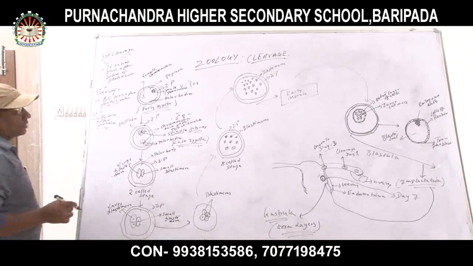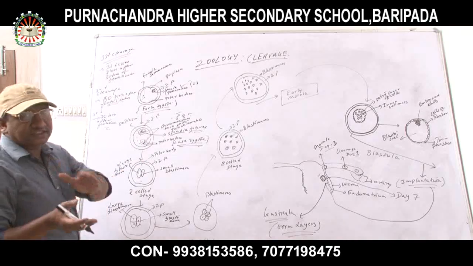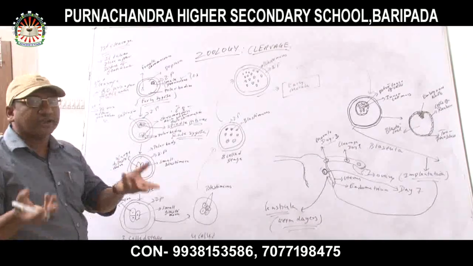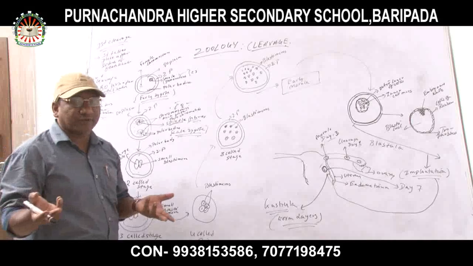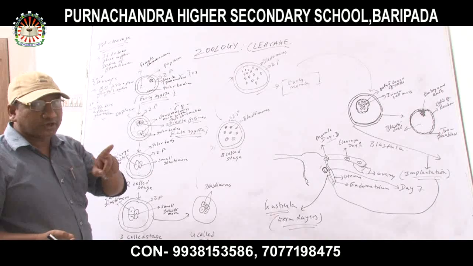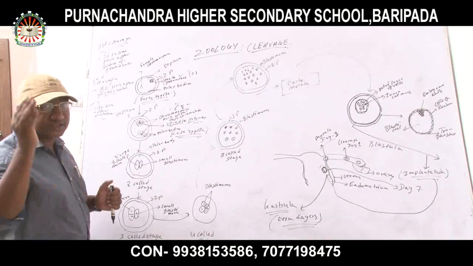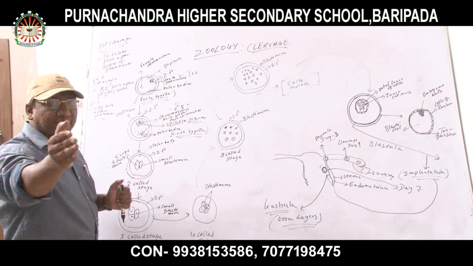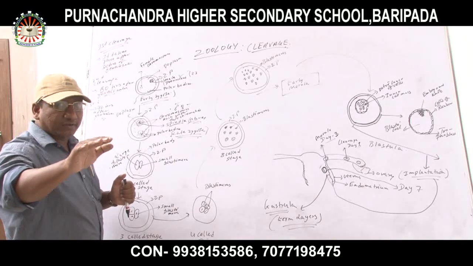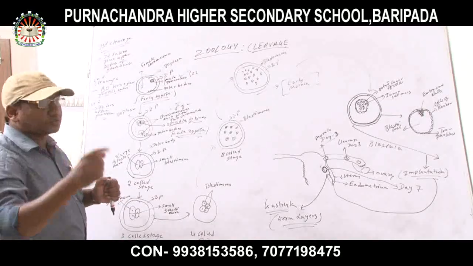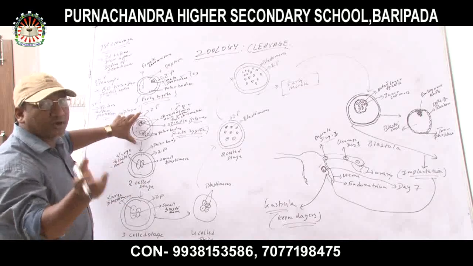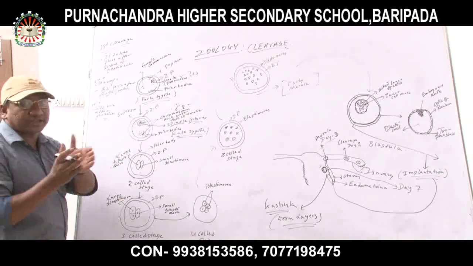So these are the spindle fibers. Where do these spindle fibers come from? They come from the centrioles. You will be asking why spindle fibers: as we know, in the ovum there are no spindle fibers, so how have the spindle fibers come inside the ovum? This is an important question. The spindle fibers have come from the centrioles, initially from the sperm. The sperm provides the centriole, which is placed inside the zygote, forming the spindle fibers that are responsible for cell division.